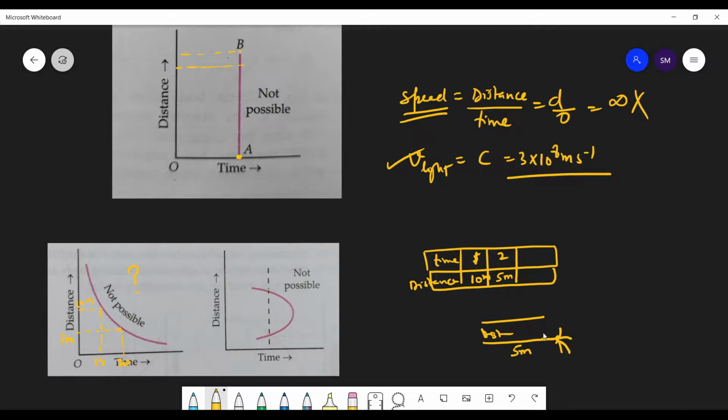Yes or no? So the distance covered by a body cannot decrease with increase of time. Have you understood this point, students?